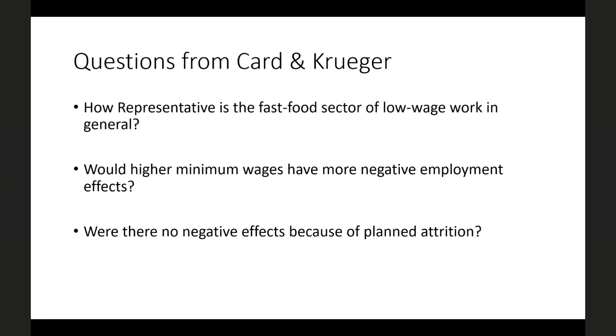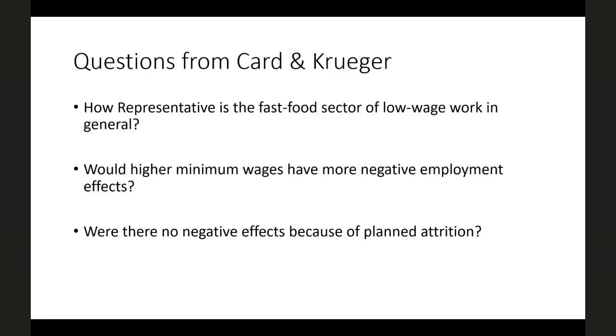Essentially, by restricting the analysis to fast food franchises, Card-Krueger are able to say that their common trends assumption is really just an assumption that there wasn't some other change in demand for burgers or some change in the availability of labor that affected one state versus the other than the minimum wage increase. So that's the advantage of doing that.